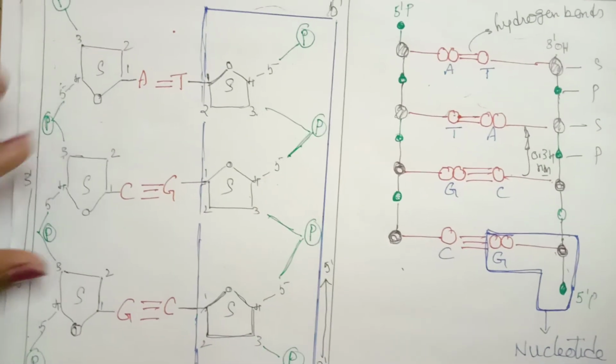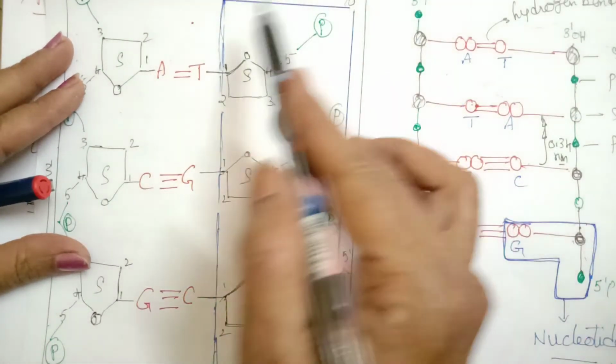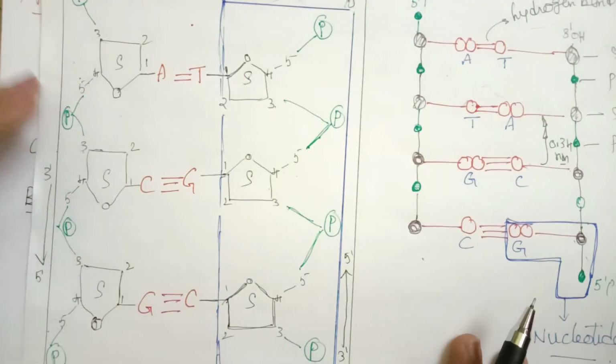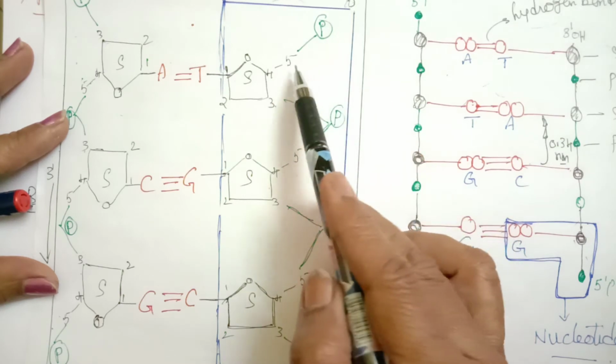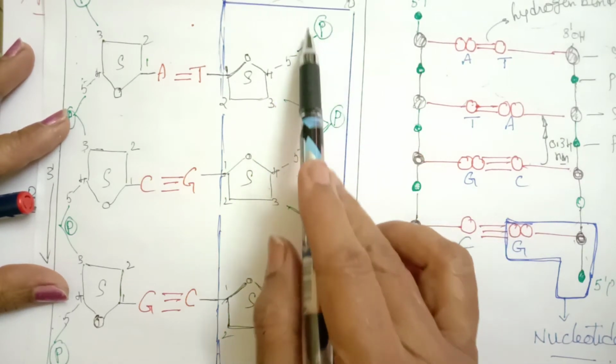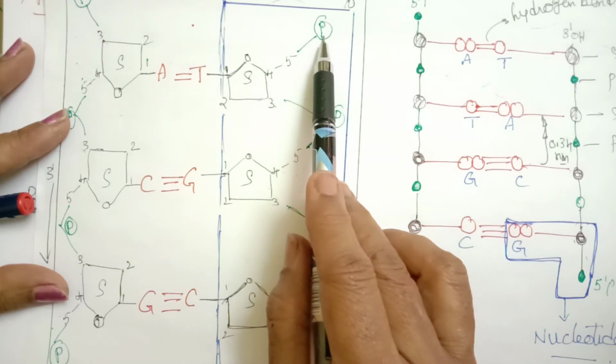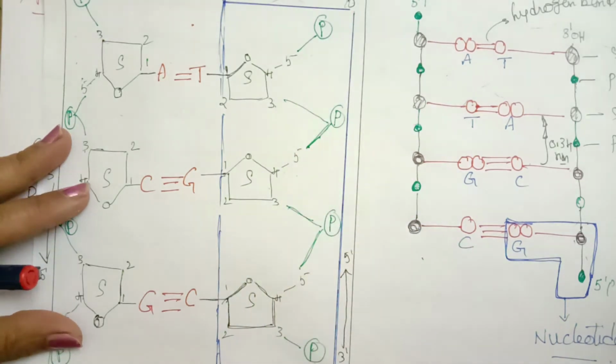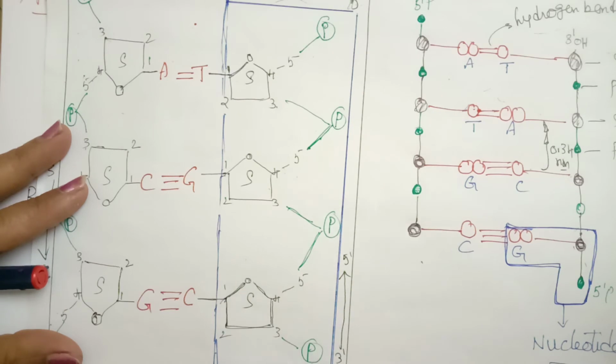So what are 3' and 5'? Let us understand by this diagram. This end we label as 5', which means the fifth carbon is free and attached to a phosphate. The other end is the opposite, 3'.